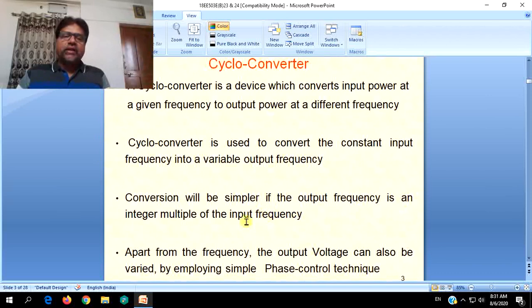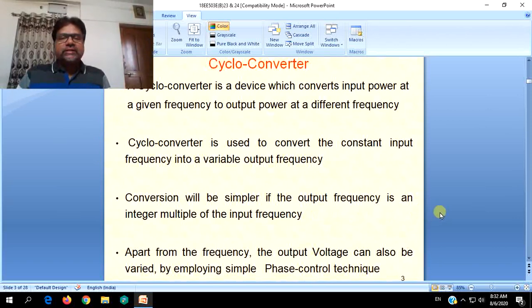If the ratio of the output frequency to input frequency is a fraction of a whole number, like 1.1, 1.2 or 3.6, then the conversion becomes complex. It can be done, but it becomes complex, harmonics will be there, and a lot of filtering equipment has to be employed. It becomes difficult, but it can be done.